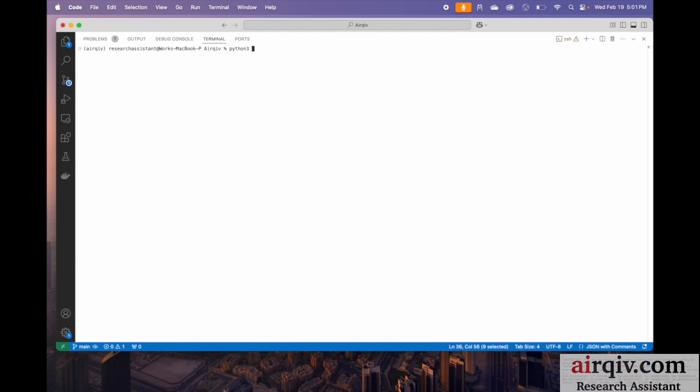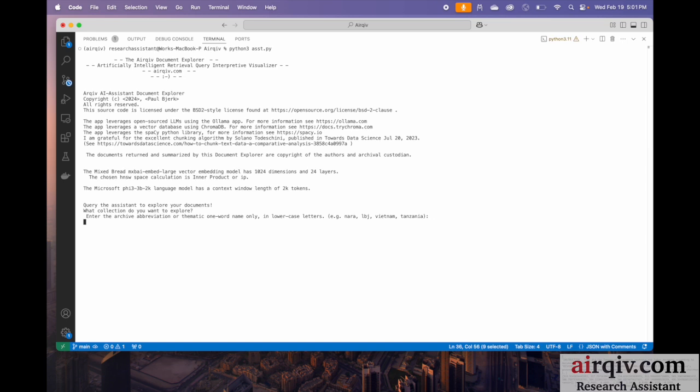This is just operating in terminal right now, so we have to kind of go back in time and pretend we're in the 1980s because we don't have a GUI set up for this yet. But the same idea could work in a much prettier way at a different point in time. So first thing we're going to do is put in TTUVA, Texas Tech Vietnam Archive, and we're going to select from there.